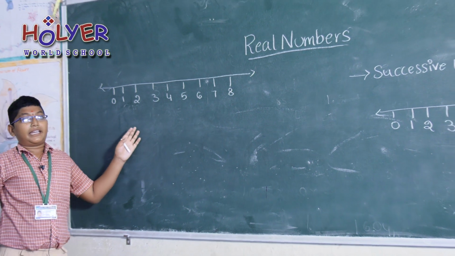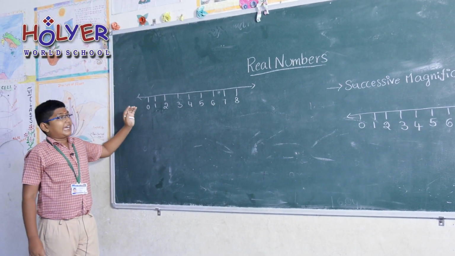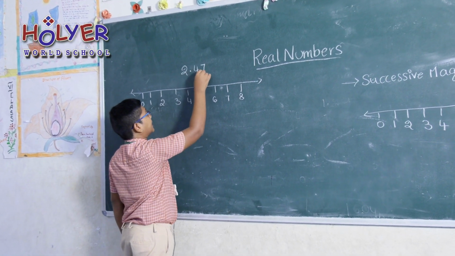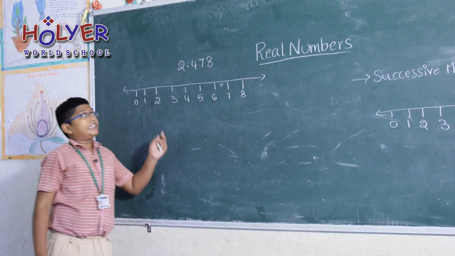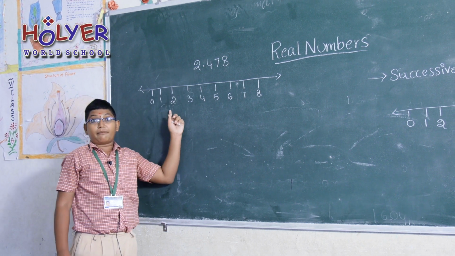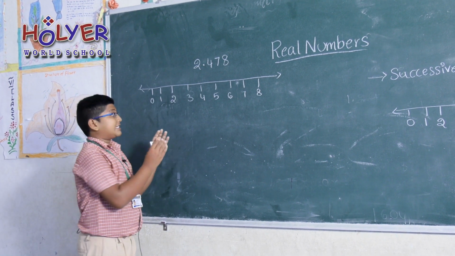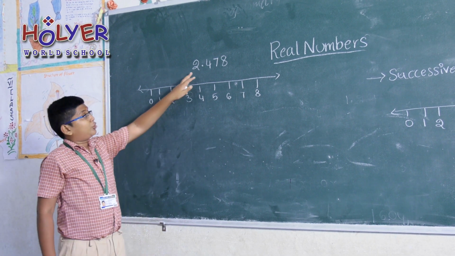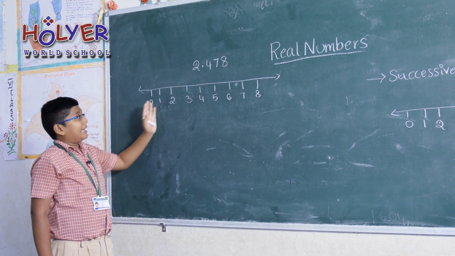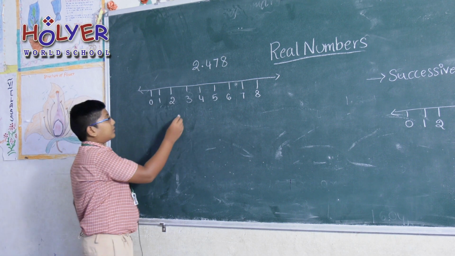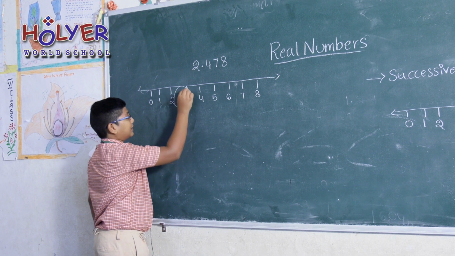This is a number line. If we take a decimal, say 2.478, and we have to find this decimal on the number line, we have to zoom into the number line. This decimal is after 2, so zoom into this part.